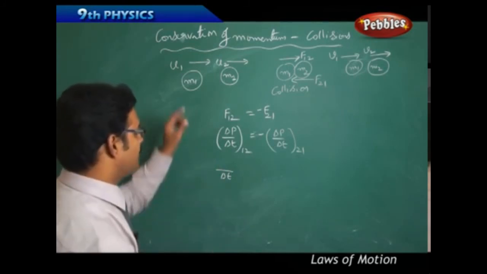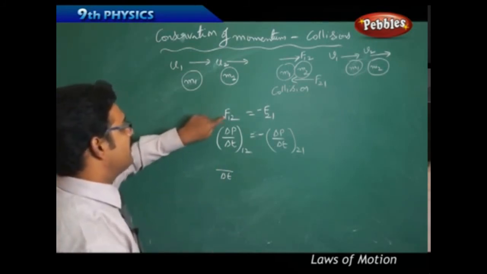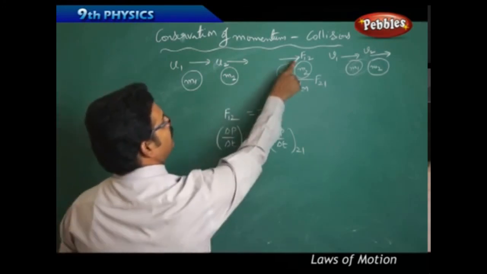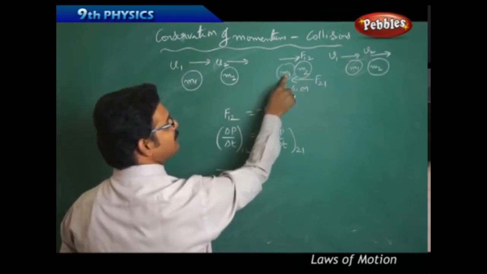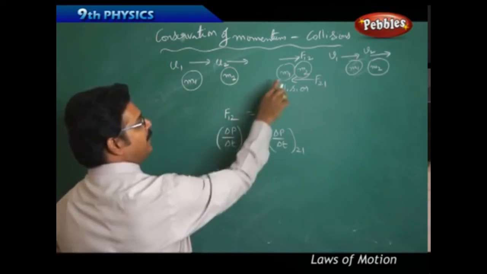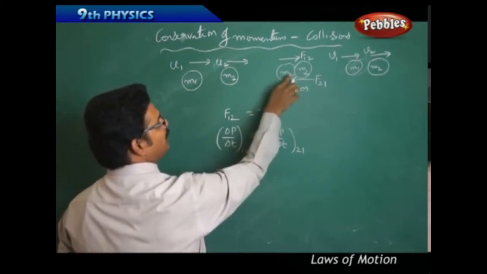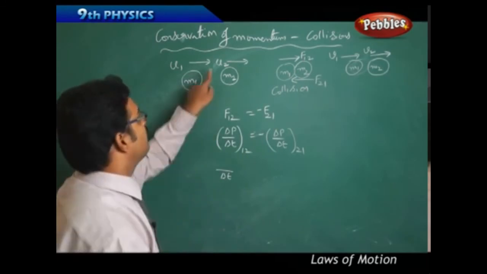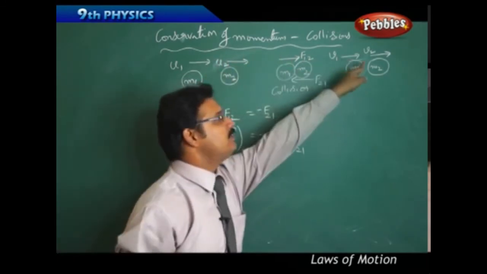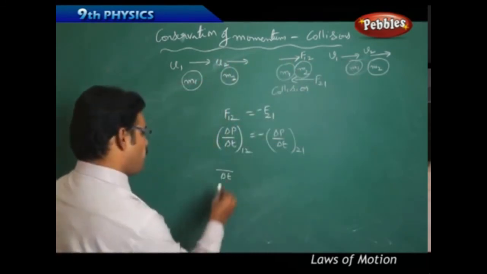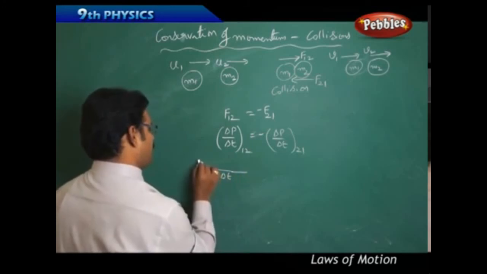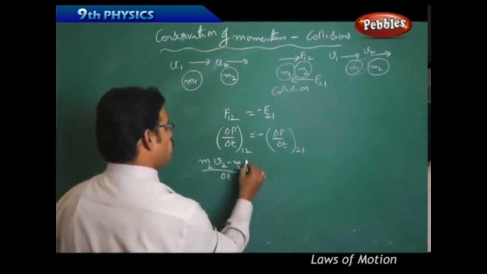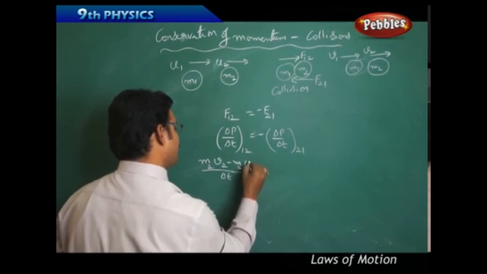Now see, force by m1 mass on m2. The force applied by m1 on m2 changes its velocity from u2 to v2. So I will write like this: m2 v2 minus m2 u2. Now see carefully.